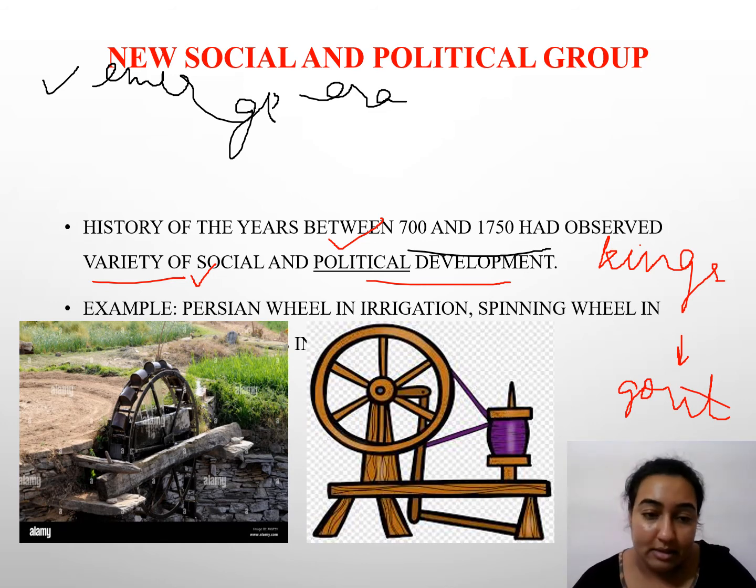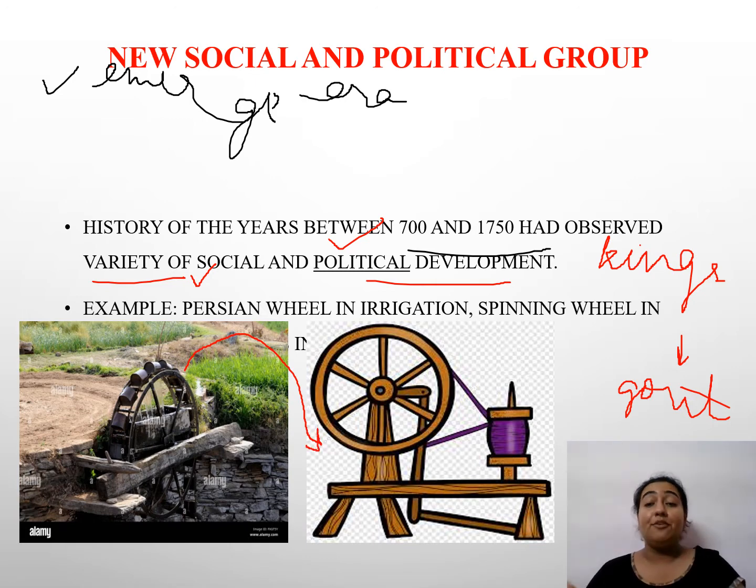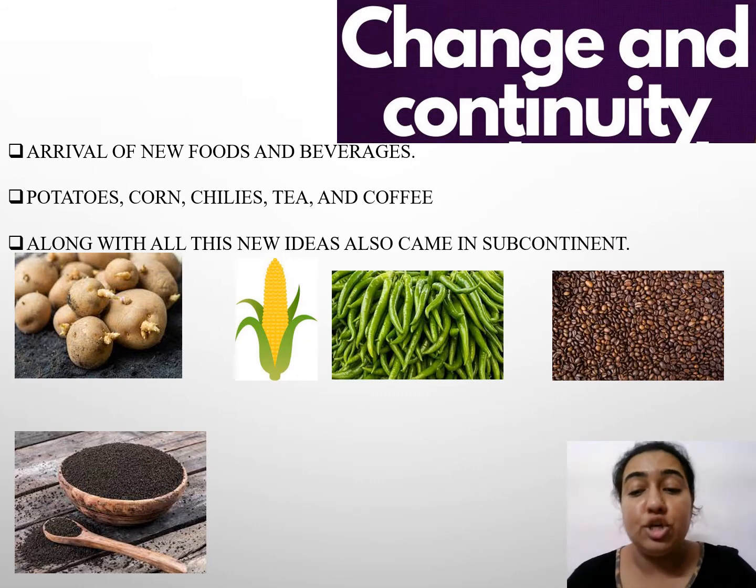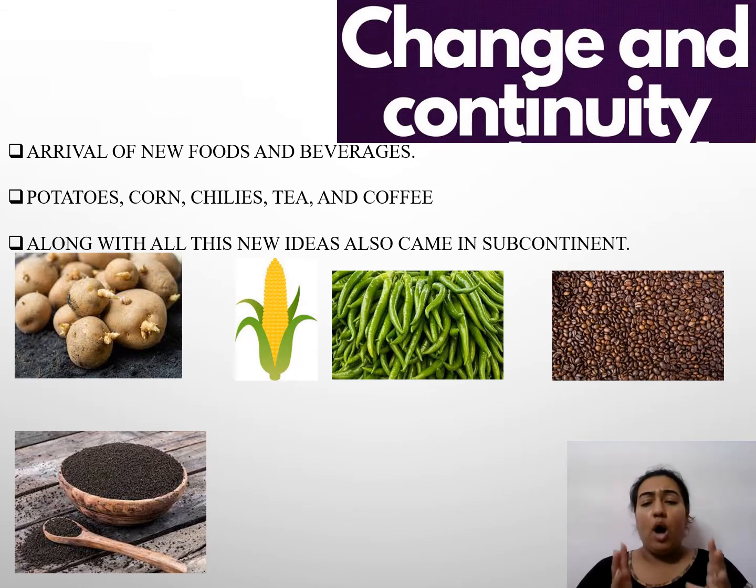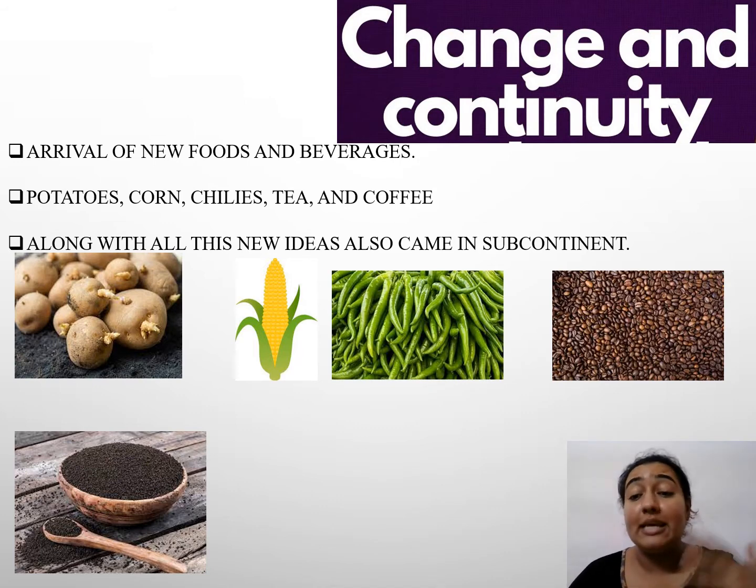For example, this was a Persian wheel in irrigation, and then came the spinning wheel for cotton textiles, cotton clothes, cotton wearables. Like we wear cotton dresses nowadays. So how was this cotton prepared? First of all, it was prepared because of this spinning wheel. And our father of the nation, Mahatma Gandhi ji, he introduced the spinning wheel. Then he came from South Africa. So this was a change in our social and political group. Now change and continuity remained. How? Apart from these political and social groups, what all things were observed?